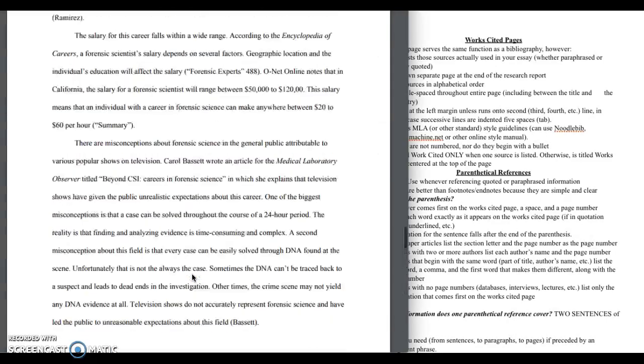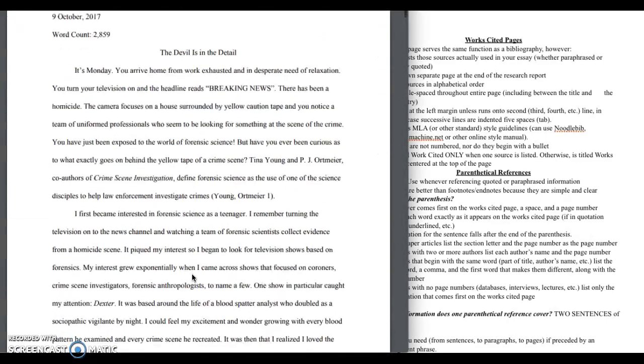Which is what she has done. So we know that there's two authors for this source, Young and Ortemeyer, and then she's listed the page number, okay? We know that all this information that comes before it, she's listed here as coming from this source.